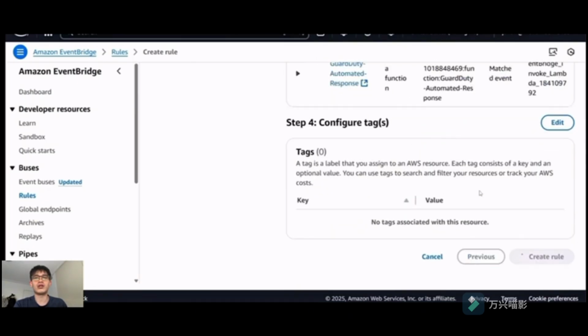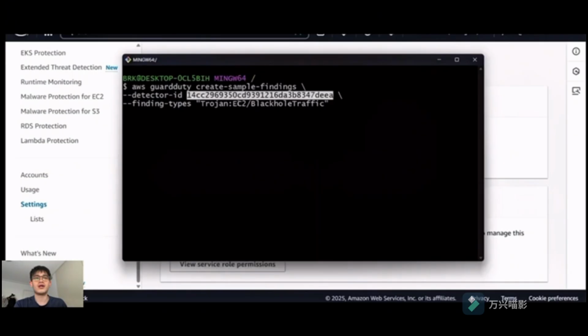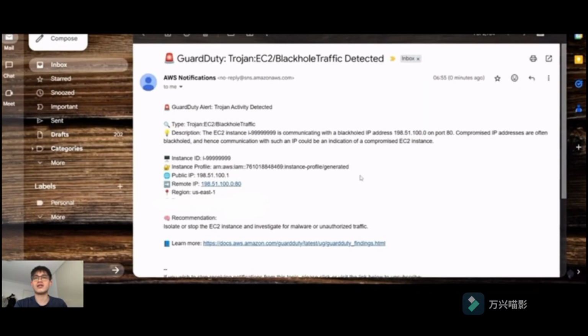Now go to the GuardDuty console, copy this ID, and then just type it into the command prompt, and later on you will receive an alert in your inbox. That's it. Thank you.